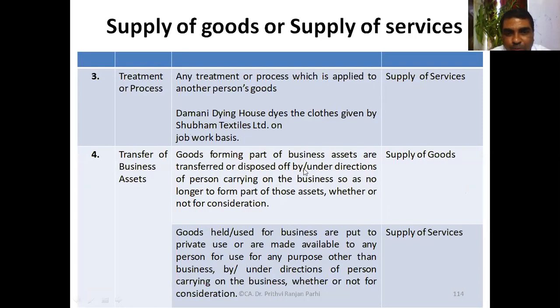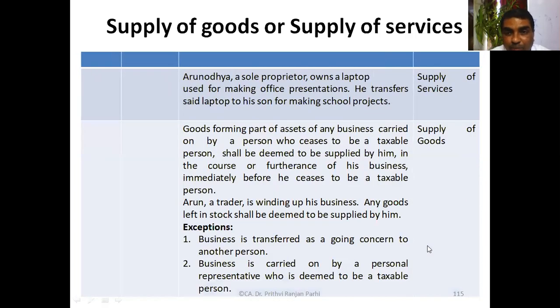When business assets are transported or disposed of, they are supply of goods. Goods held for business but allowed for private use will be regarded as supply of services. Providing business assets for personal use is supply of services.